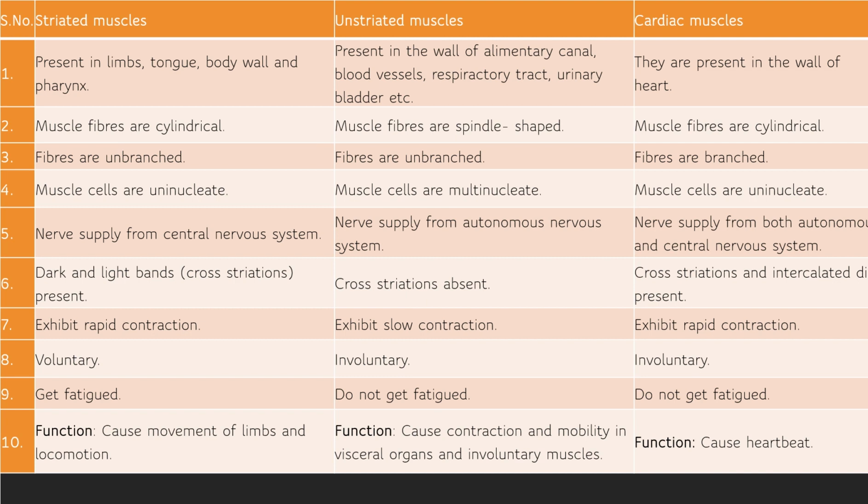Nerve supply is from the autonomic nervous system, as they are autonomous. Auto means self controlled. We are not able to control them by our will, so the autonomic nervous system controls them. They do not have dark and light bands, so no cross striations are present. They exhibit slow contraction. They move slowly.